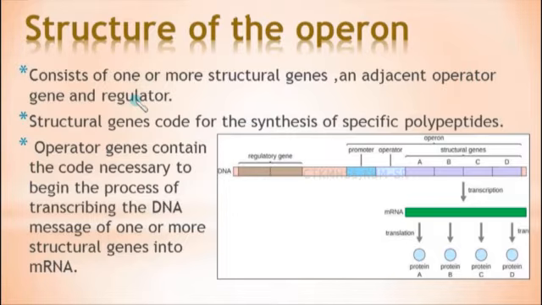This regulator gene, these all are genes, is involved in controlling the expression of one or more other genes. So, these all together are called an operon. The promoter is the gene sequence where the RNA polymerase binds and the transcription begins. So, these are all together called an operon. So, this is the structure of operon.